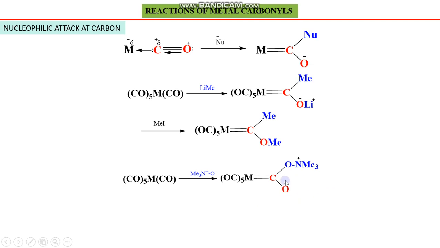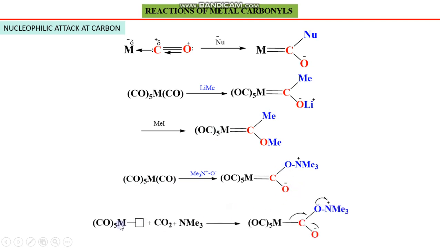In this case, this is now a more reactive species, because it possesses charged sites. Also, if you remember, those species which possess both negative and positive charge in a molecule are called zwitterions. So this one is a zwitterion, and this zwitterion is definitely more reactive than the starting material or other such compounds, so it can be used for further reactions.